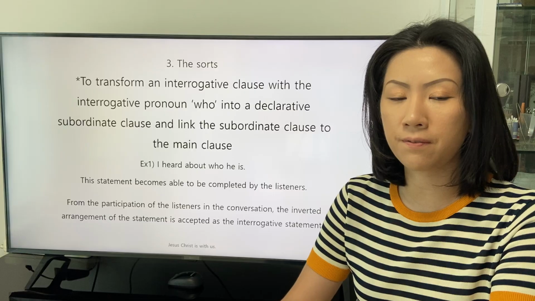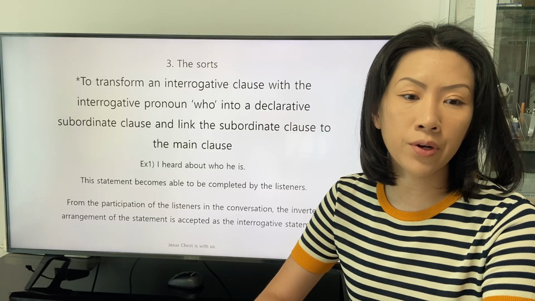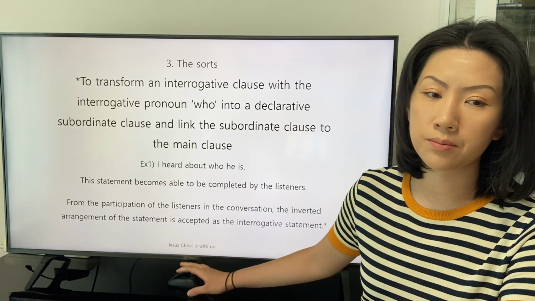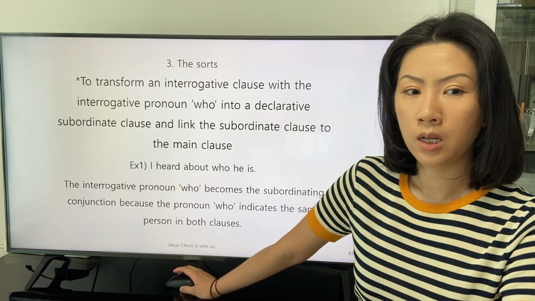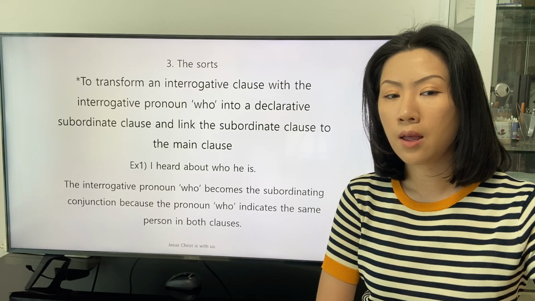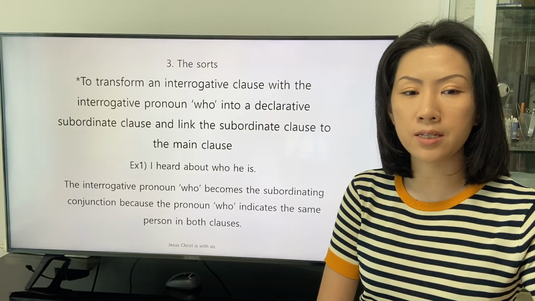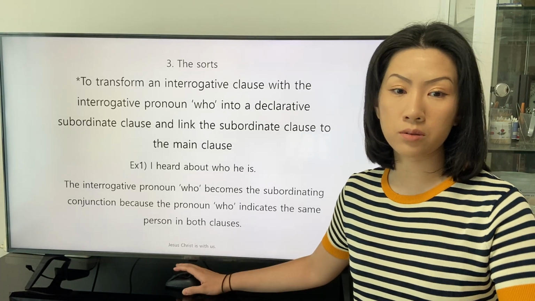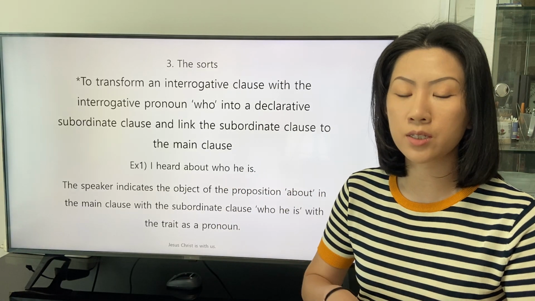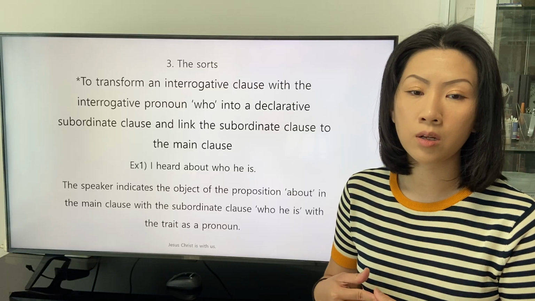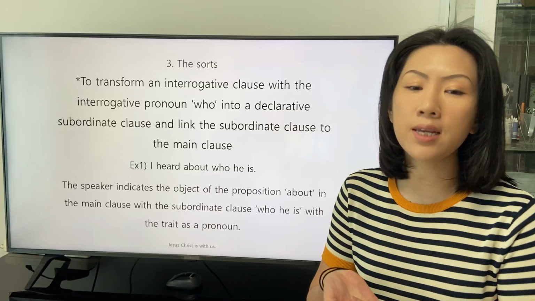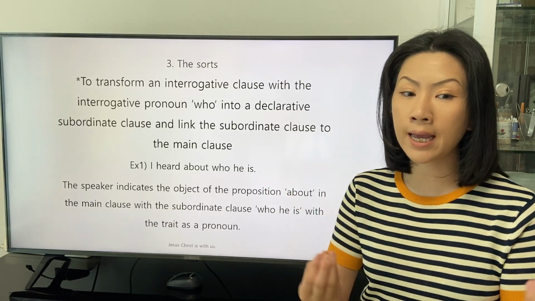From the participation of the listeners in the conversation, the inverted arrangement of the statement is accepted as the interrogative statement. The interrogative pronoun who becomes the subordinating conjunction because the pronoun who indicates the same person in both clauses. The speaker indicates the object of the preposition about in the main clause with the subordinate clause who is with the trait as a pronoun.